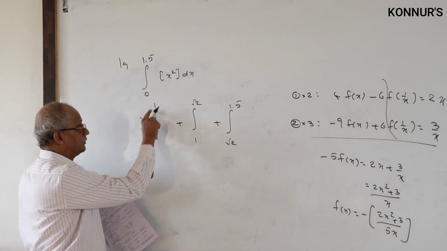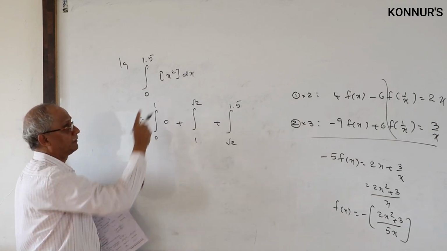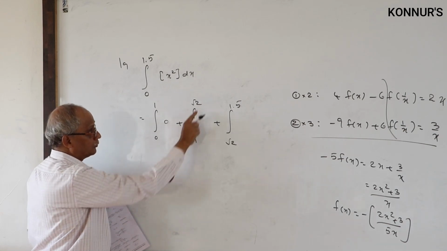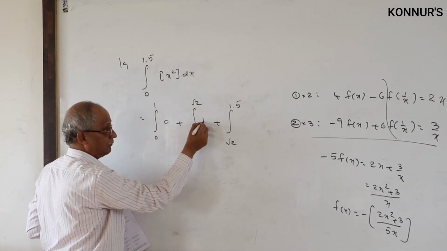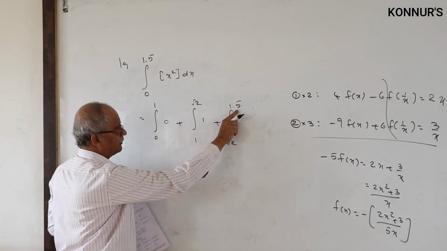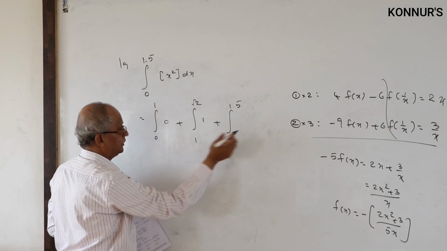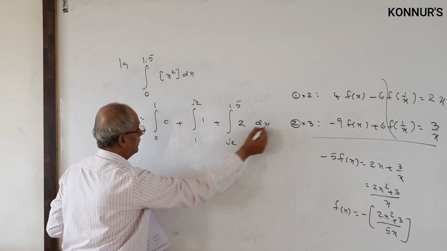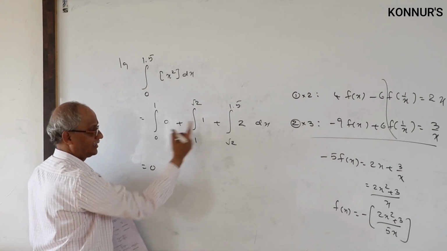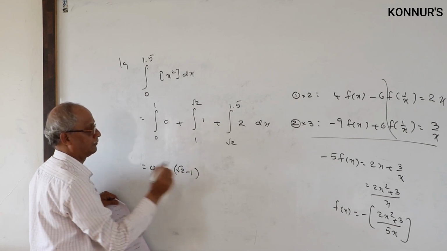So 0 to 1, what is the lower limit? 0. For an integral function, I told you only the lower limit is important. For 1 to root 2, what is the step value? 1. Root 2 to 1.5: root 2 whole square is 2, and the integral part of 2 is 2. This is what we have. First one 0. Next one, 1 means the integral is x, that is upper minus lower: root 2 minus 1.